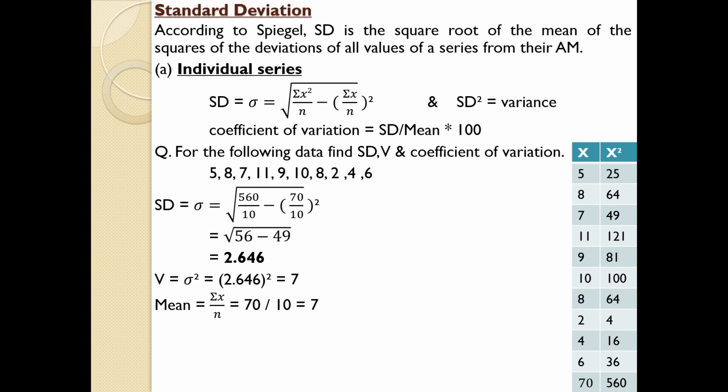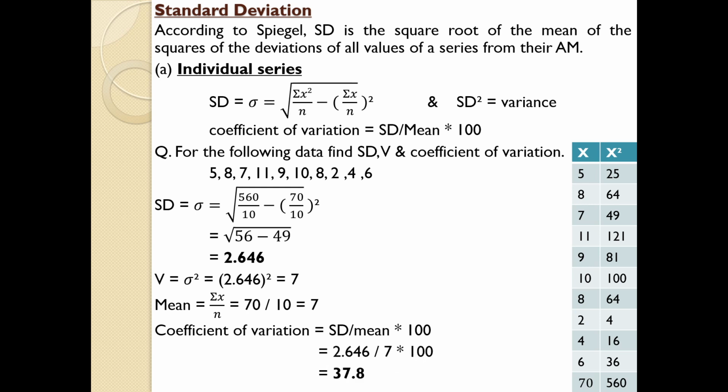So just substitute the details in the equation. Coefficient of variation is standard deviation by mean into 100. Standard deviation is already found, 2.646 divided by 7 into 100, you will get 37.8. So this is how you have to deal with the standard deviation situation. Let us discuss some of the other cases.